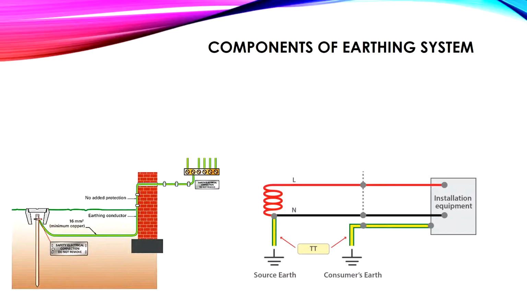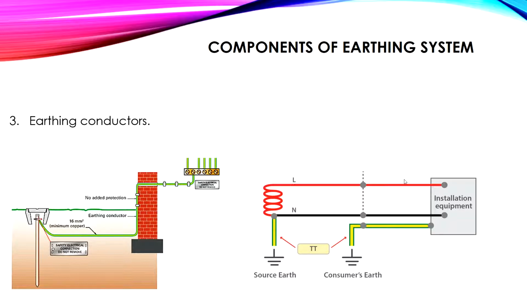In this video, we would like to discuss the components of the earthing system. Our earthing system consists of a few important components, and in the next videos we are going to discuss how to design each of them. Starting with the first component, which is the earthing conductor, you will see here, for example, a TT network or TT earthing system.